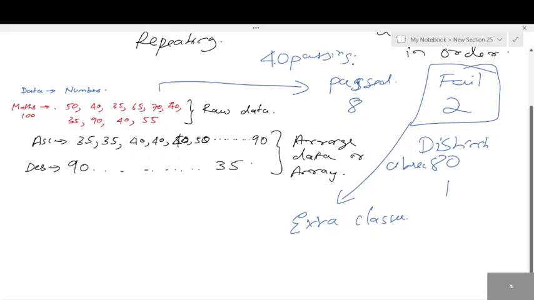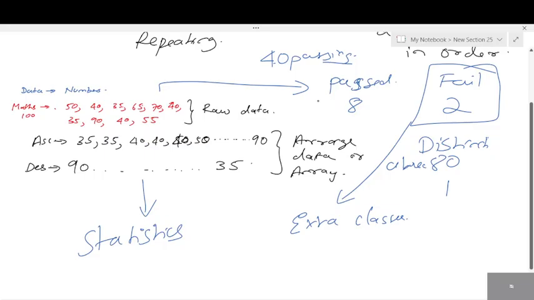This study, whatever we study based on this data, we call it statistics. So don't get confused with these words. Data is different. Data is just numbers. When you collect data, there are two types: raw data and arranged data. Raw data is in mixed form, randomly written. Arranged data is in ascending order and descending order.